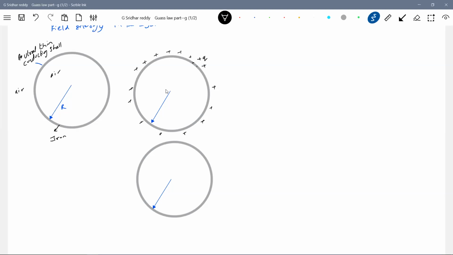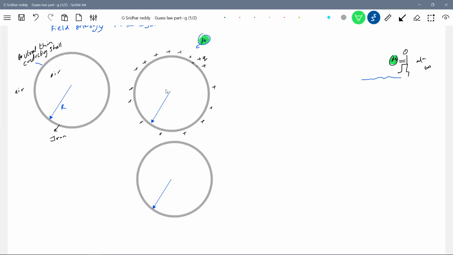Next, the action agent is at infinity, and he will carry a charge dq and move slowly. Then he will add the charge dq to the system.